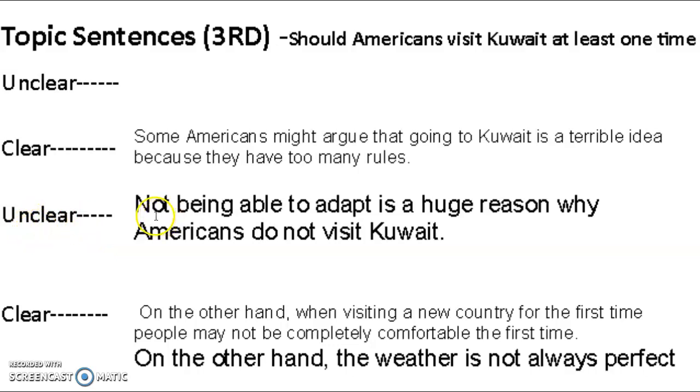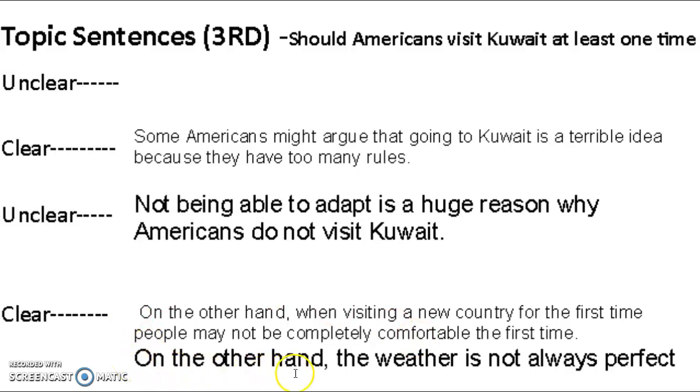Here's a clear one. On the other hand, when visiting a new country for the first time, people may not be completely comfortable the first time. So this is one topic sentence right here, and it's good because I can understand from this that they were arguing in their first two paragraphs that Americans should visit, and they're acknowledging that it might not be completely comfortable the first time. And then in the rest of this paragraph, they're going to support how some things might not be comfortable in visiting, but they're going to say why those things are not bad.